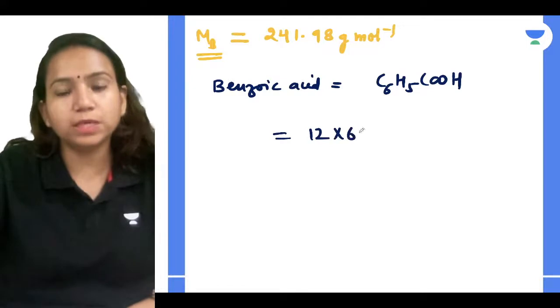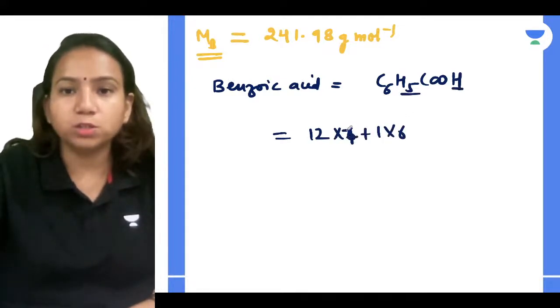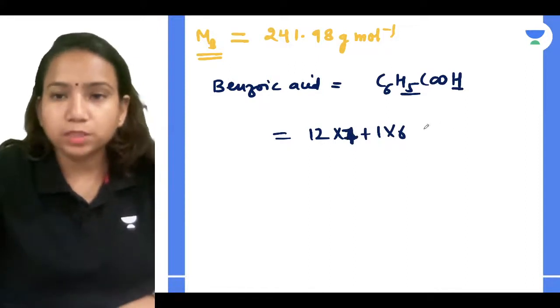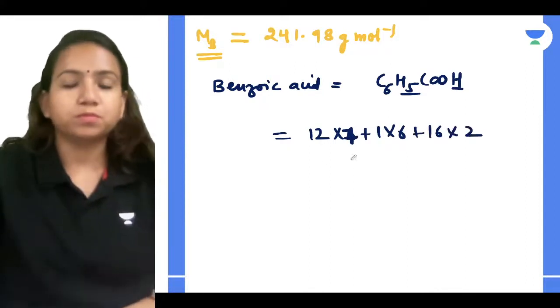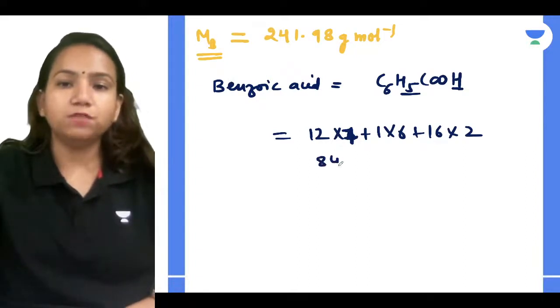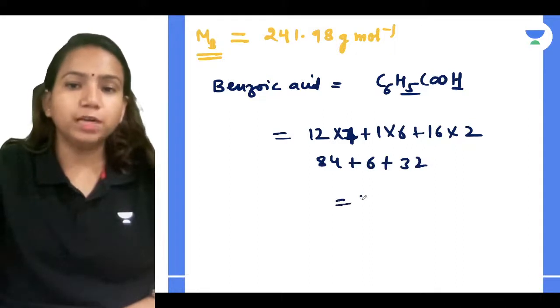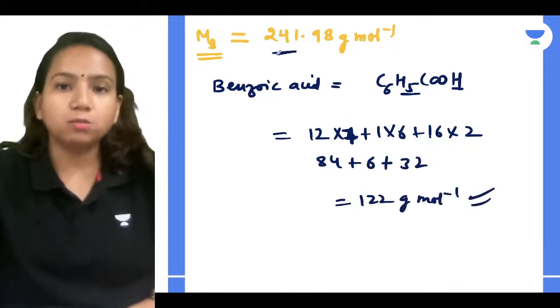Actual mass: 12 into 6 plus 1 into 6, because there are 6 hydrogens. So I can do even carbon also: 12 into 7 plus 1 into 6 plus 16 into 2. So how much will I get? Yes, 84 plus 6 plus 32. So 90 plus 32, you will get 122 gram per mole. So this is the actual mass, and this is the abnormal mass.